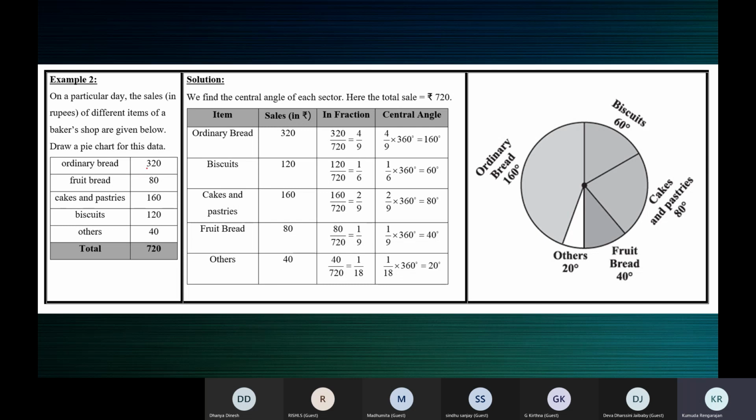So you can see here, ordinary bread, the fraction is 320 by 720, 4 by 9. Then I have made biscuits, 120 by 720, 1 by 6. Then cakes and pastries, 160 by 720, 2 by 9. In the tables of 80, 8 twos are 16, 8 nines are 72. You can cancel the zeros and then divide by 8.